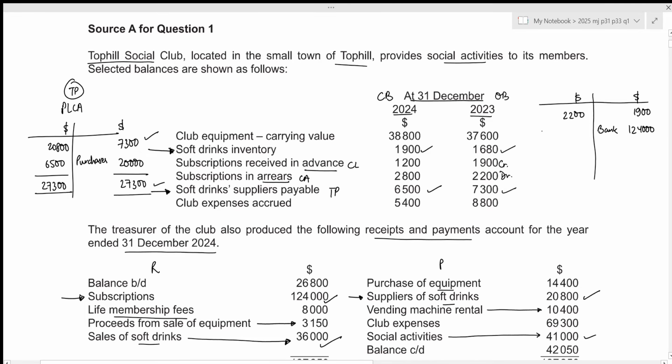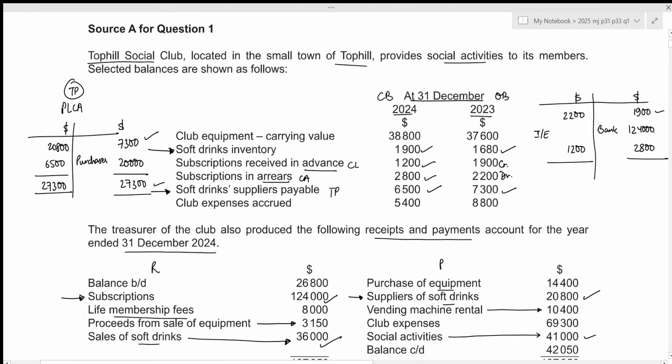Now, the amount that we need to enter within our income and expenditure account will always appear on the debit side. This is what we are trying to figure out. And if there is any sort of irrecoverable debt, we also record that on the credit side. But in this case, we do not have any such information. Now, we just need to record the closing balances. For closing balances, it will just be the opposite. Now, the current liability closing balance will appear on the debit side, and the current asset closing balance will appear on the credit side.